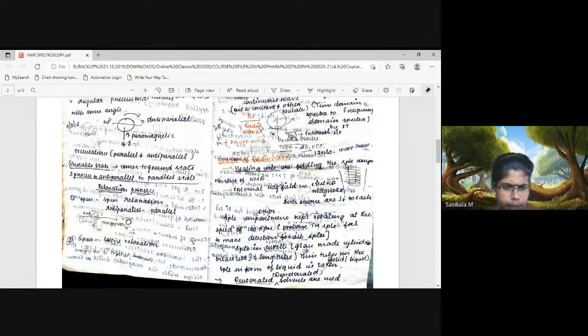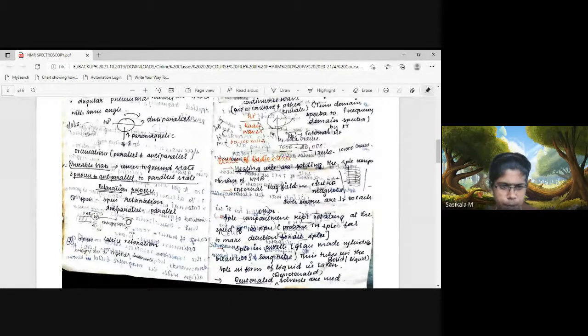The next one is spin lattice relaxation. The spin that is in the anti-parallel condition, that is in the excited state, transfers its energy to the lattice. The lattice is the large molecule or crystal portion of the molecule in the sample.